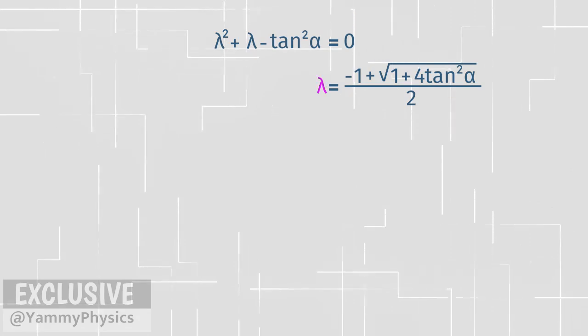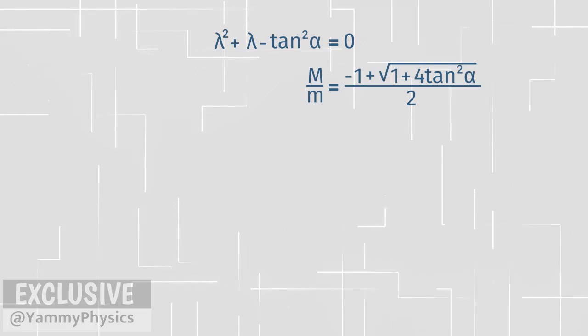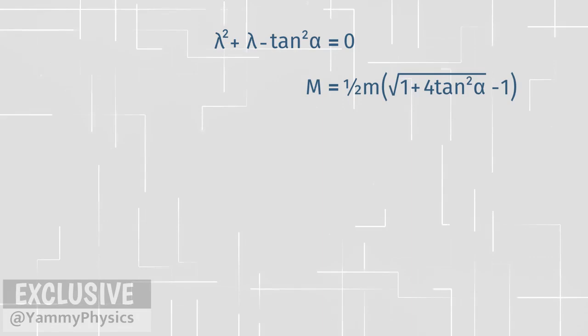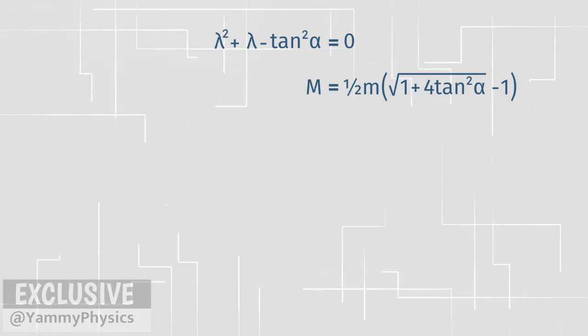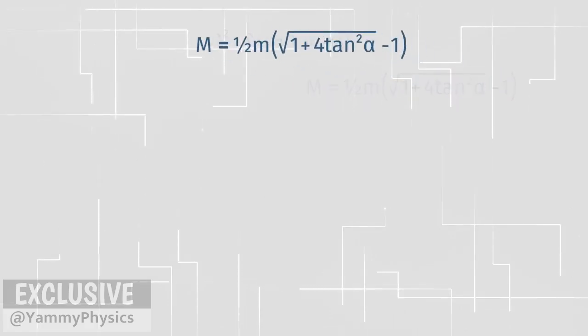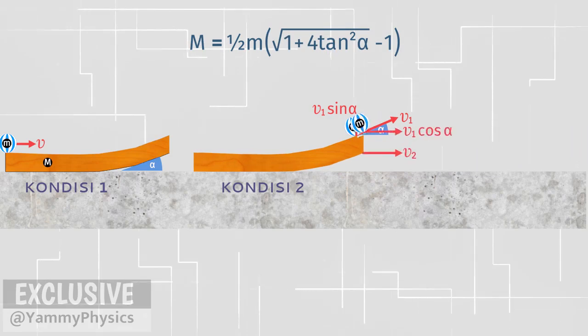Now we can write lambda as big M over m. Big M is equal to half m times the square root of 1 plus 4 tangent squared alpha, minus 1. This is the mass of the board so that the ball can launch and land on the same point.